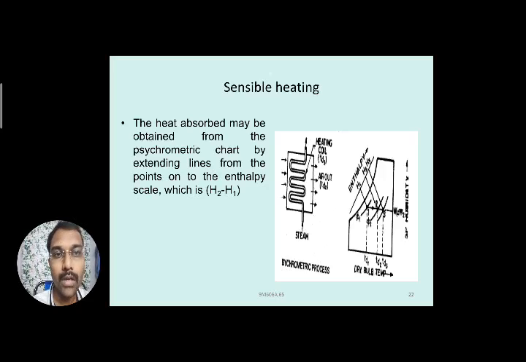Next, the heat absorbed may be obtained from the psychrometric chart by extending lines from the points onto the enthalpy scale. So what is the heat absorbed here? You can represent it from the enthalpy values. Take the difference between the two enthalpies, the exit of the air and the inlet of the air, point 2 and point 1. So here you can note it as H2 minus H1.